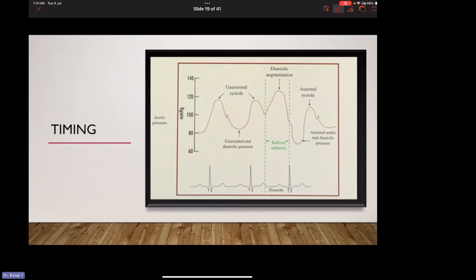Timing of inflation and deflation. The balloon is inflated during the dicrotic notch, so diastolic augmentation happens, and deflation happens during the systole, that is the R wave. This is the unassisted systole. This is the assisted systole. This is the diastolic augmentation after the dicrotic notch.